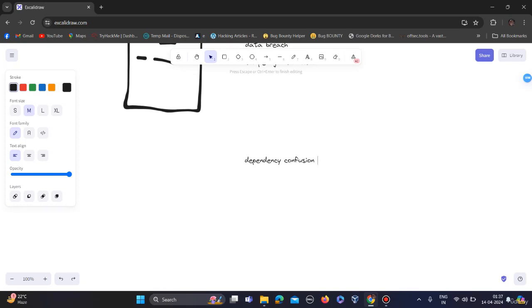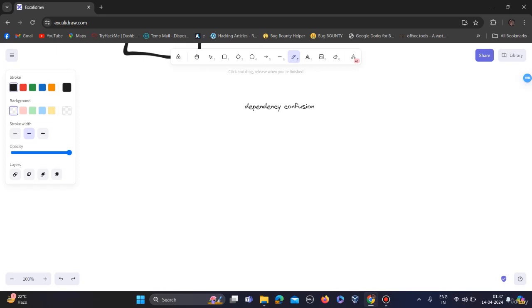Package dependency refers to using third-party libraries or frameworks to provide a specific functionality to the application. What the attacker does is register a package name that matches an internal dependency used by the organization but is not publicly available. Suppose there's a package called XYZ which is not publicly available and is only used as an internal dependency.